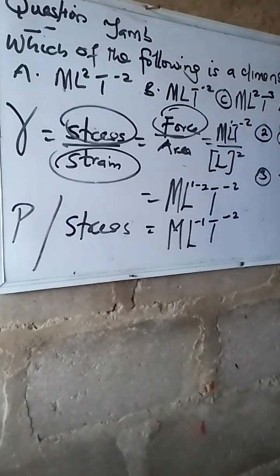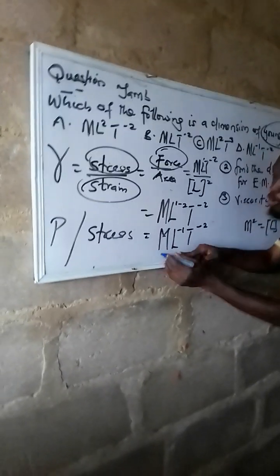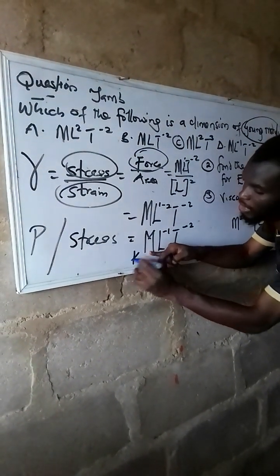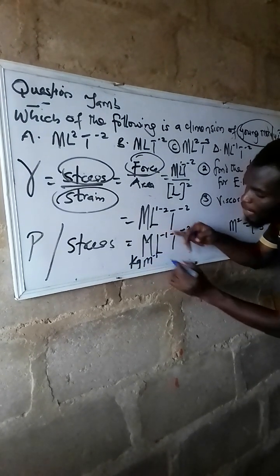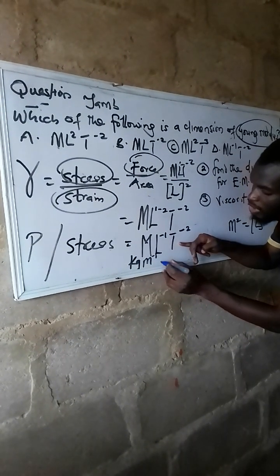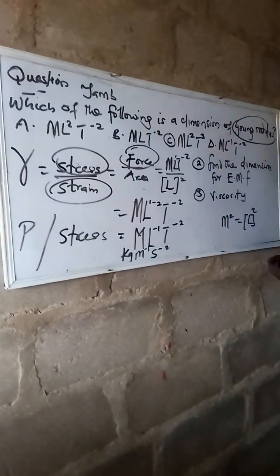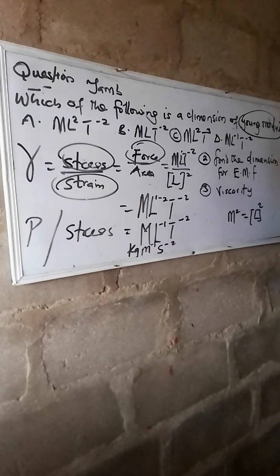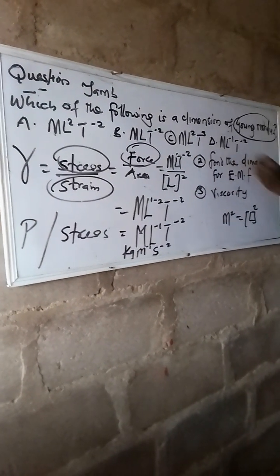Anyhow it is. And now, JAMB can ask you, you know, this is where we are going. What will be the dimension unit? This is mass, which is kilogram. What of L? Meter, but it is to the power minus 1. This is time, which is seconds, to the power minus 2. Are we together? Kilogram per meter per second square. That is another question. That is not where we are going. I just chipped in that.